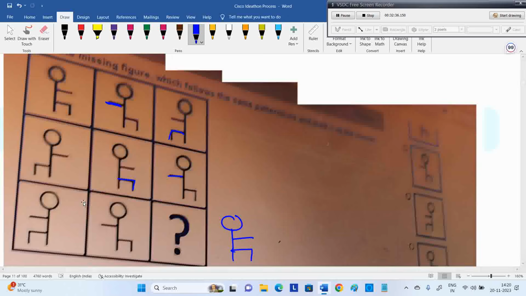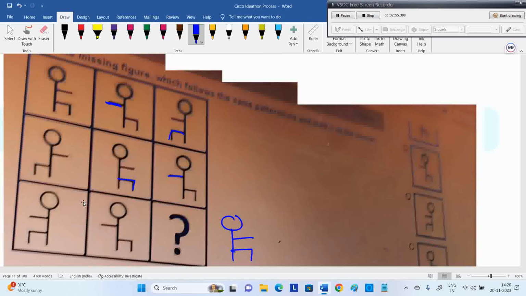Every diagram, if they are on the right it is going to the left. If they are on the left they are going to the right. Hands are on the left side, they are changing to the right. If legs are on the right side, they are changing to the left. The change is happening not both at a time, but one by one. First legs change, then hands change, or first hands change, then legs change. Whatever it might be, no problem.